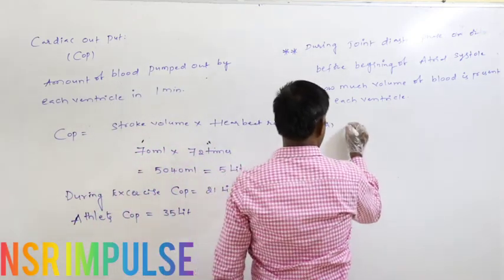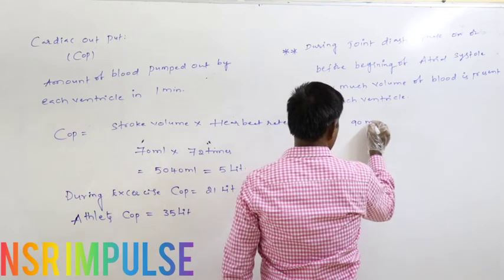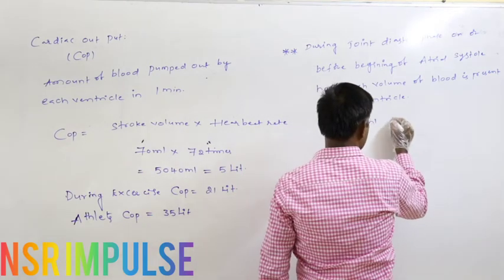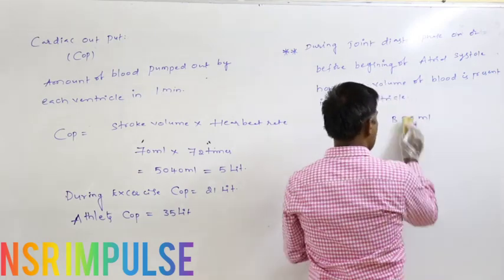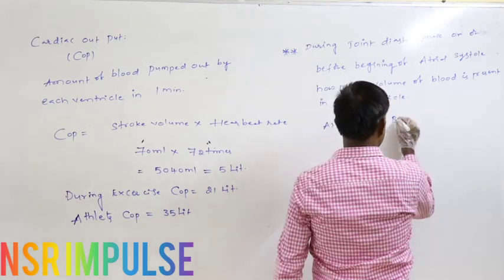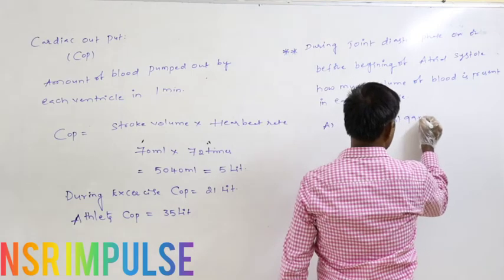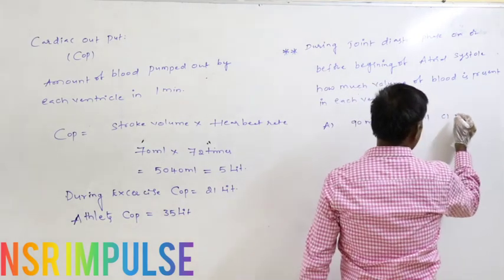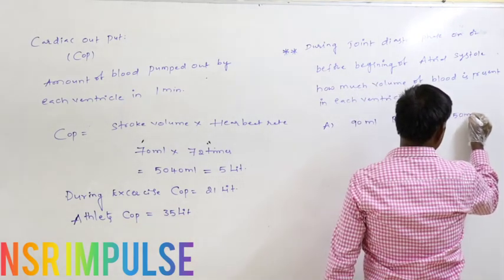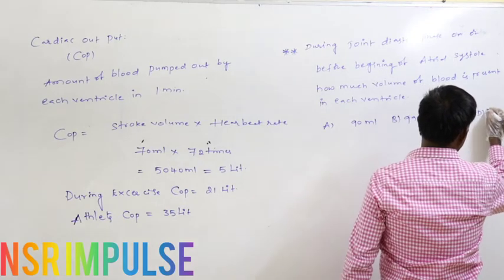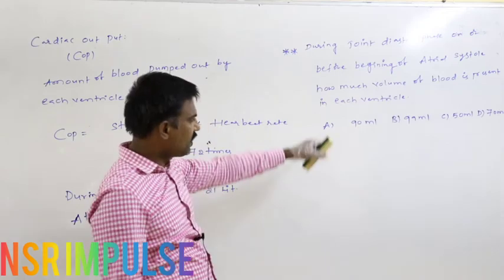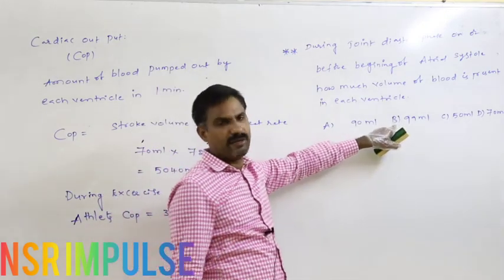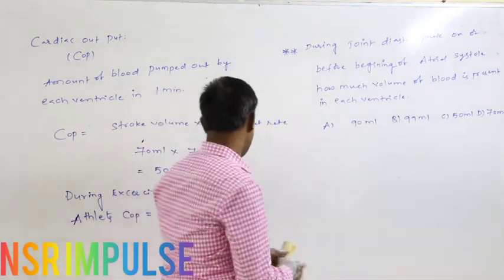First option 90 ml, second option 99 ml, third option 50 ml, fourth option 70 ml. So the answer is 99 ml. How is it possible? Just assume.